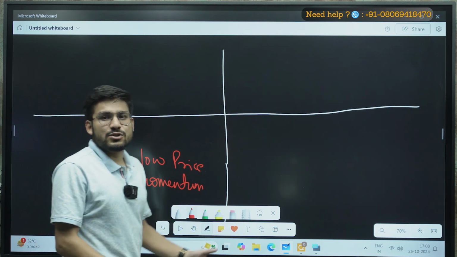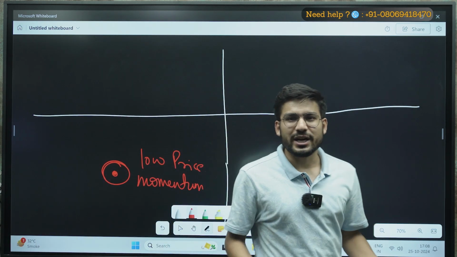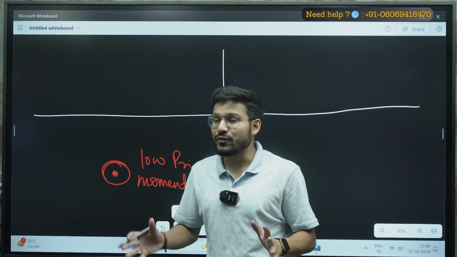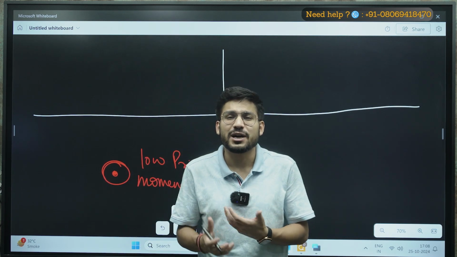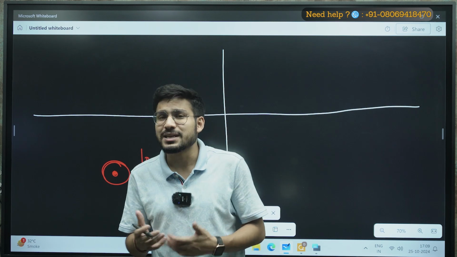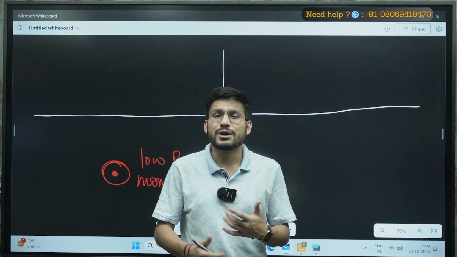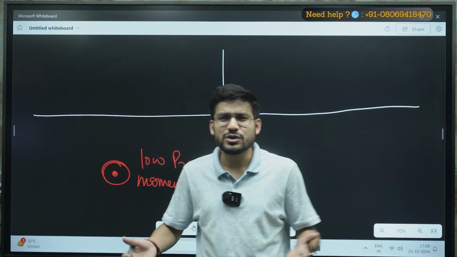Now if the price is low and the momentum is not that good, there will be a time when the momentum will increase because of demand generation. These demands can be because of public interest, because of seasonality, because of multiple things.